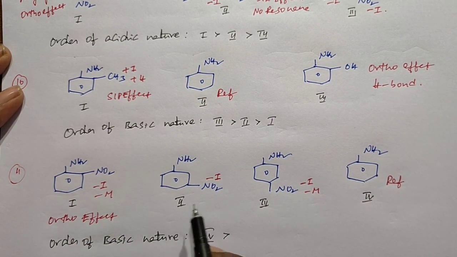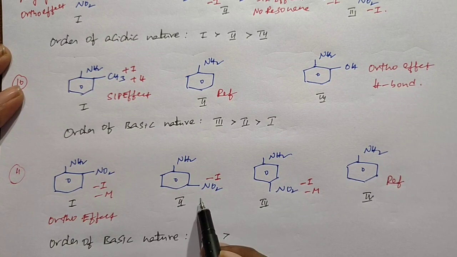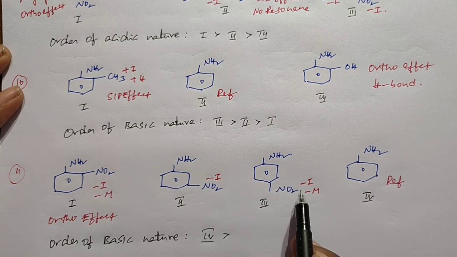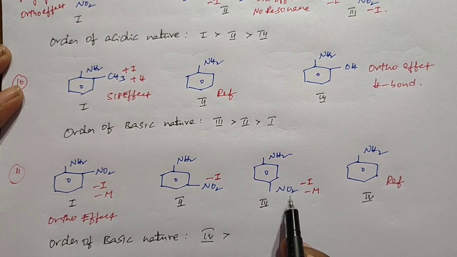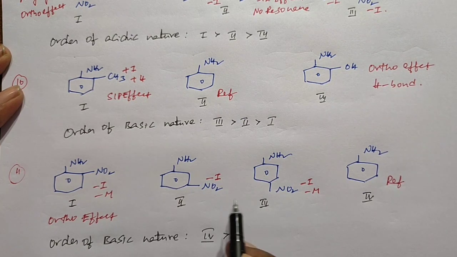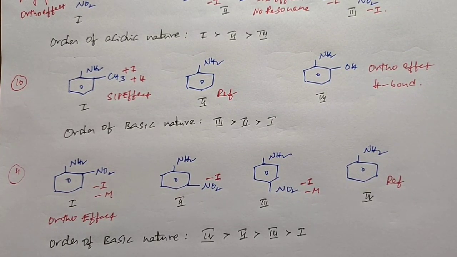In the second structure only the minus I effect is operating. In the third structure both minus I and minus M effects operate, so it is weakly basic compared to the second one. So the next position is the second one, then the third one, and the first structure is last due to ortho effect. So this is the order of basic nature of the given compounds.